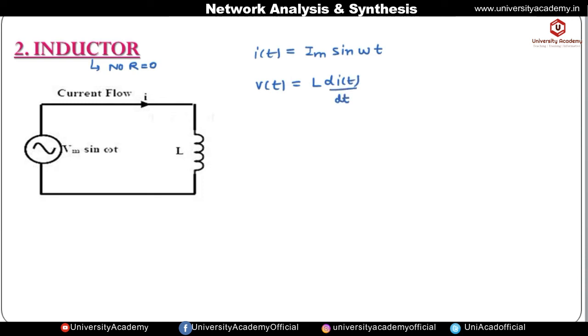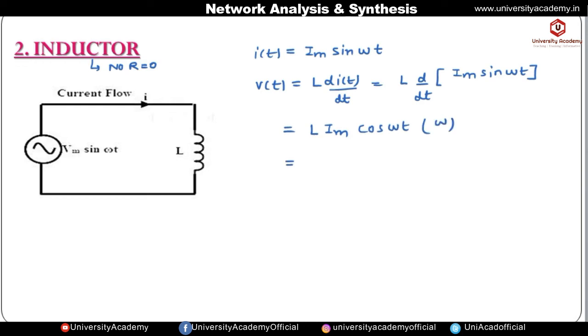Okay, so if we differentiate this equation, then we get L into d by dt of the current which is flowing through the inductor, given by Im sin omega t. So it will be equal to L, this Im will come outside, and differentiation of sin omega t is cos omega t, and differentiation of omega into t will be equal to omega.